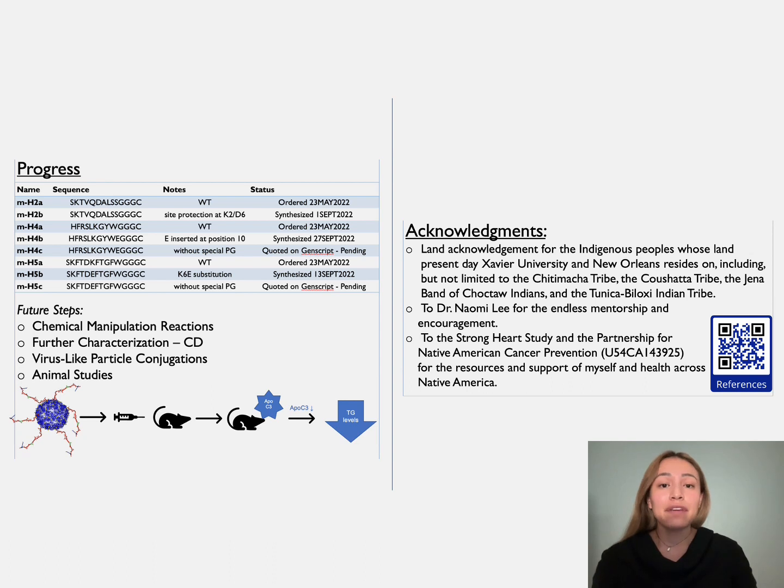I have chosen 3 variants to work with due to time constraints, and each variant is a wild-type sequence and a modified sequence reflecting our special protecting groups that we will be using. As is consistent with science, I've run into some unforeseen issues with lab machinery, so I was stalled for a bit, but will be weighing my peptides to confirm the structures. Some future steps in the next month will be to conduct the actual chemical manipulation reactions, some further characterization, VLP conjugations, and future steps will be animal studies.